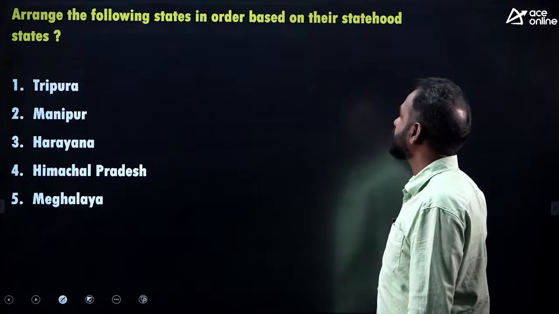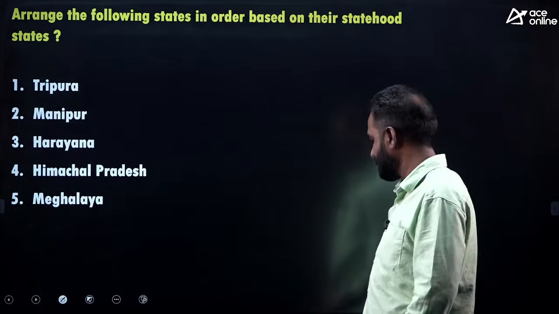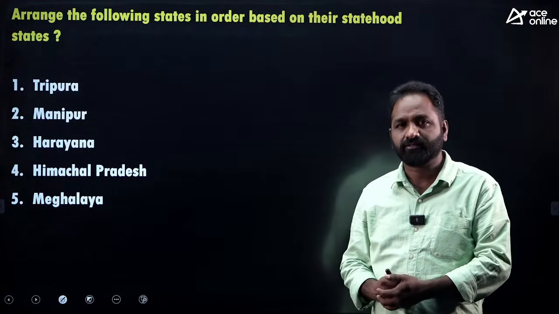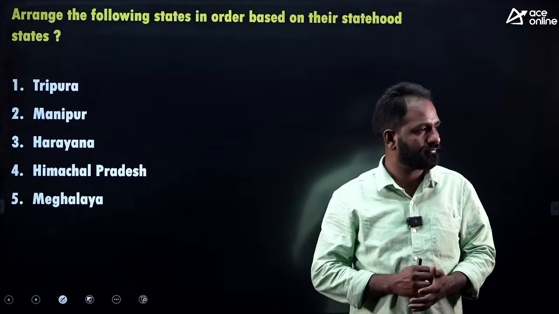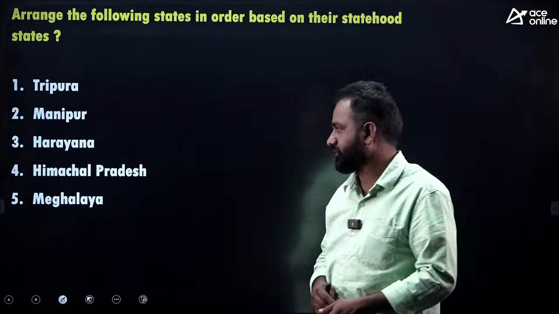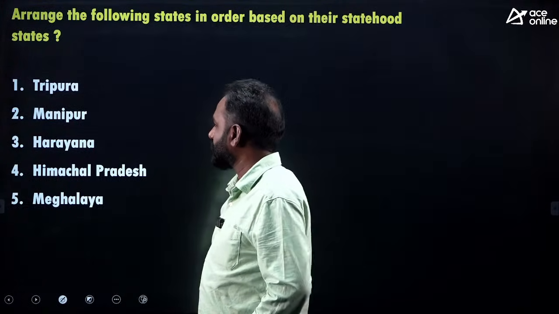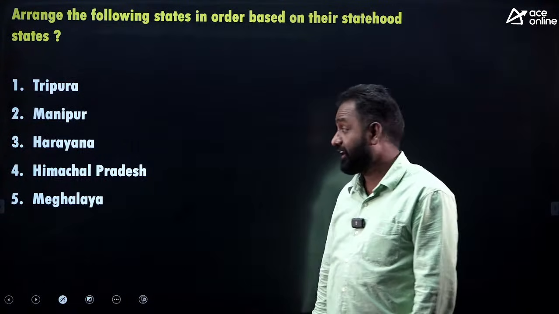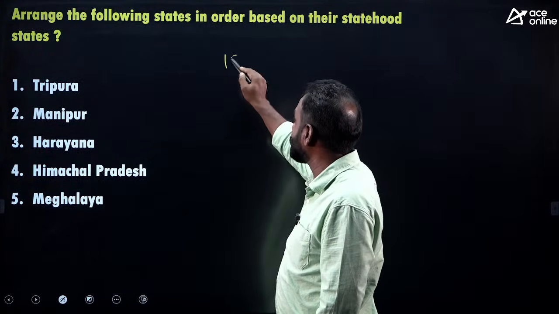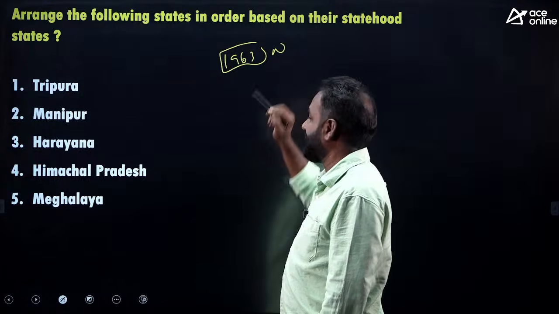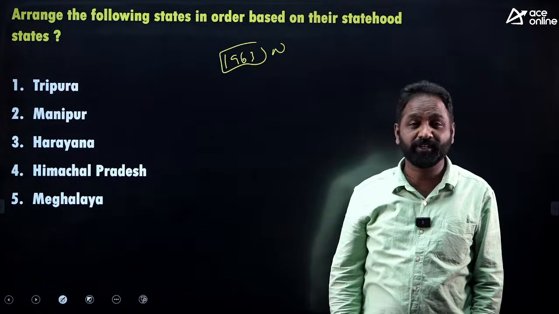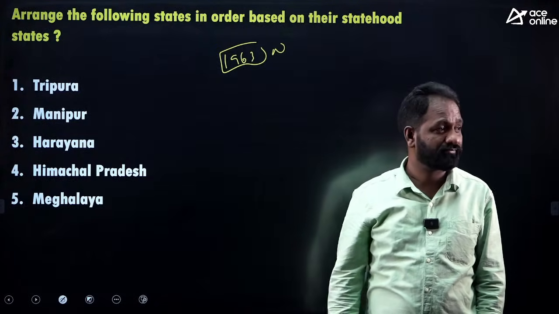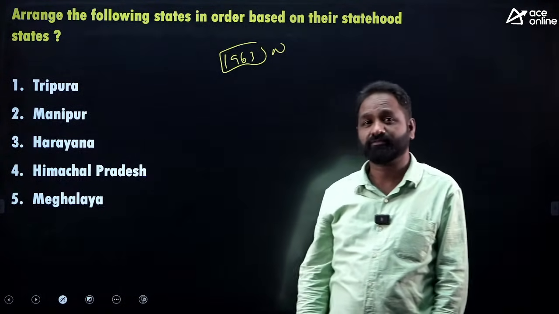Next, arrange the following states in order based on their statehood. I mean, these became states, right? So please put them in order. If you know the year, you can put them in order. Tripura, Manipur, Haryana, Himachal Pradesh, Meghalaya. Nagaland was not given as an option because everyone knows that by 1963 Nagaland became a state. First Gujarat became a state, then Nagaland. So you can go for Nagaland as the first option. Very easy. That's why Nagaland was not given.